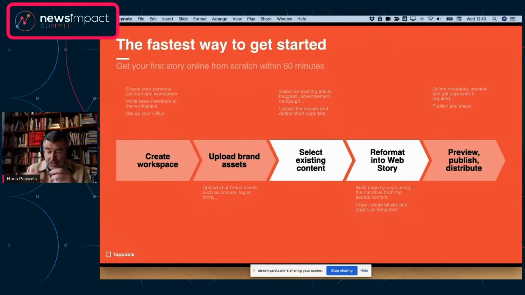So you can build a page with content that you already had. You cut down your long-form copy into short-form copy, mix it with images and start building your story from that. That is a very good way to start testing if you reach an audience with the format, and how your audience responds to it.